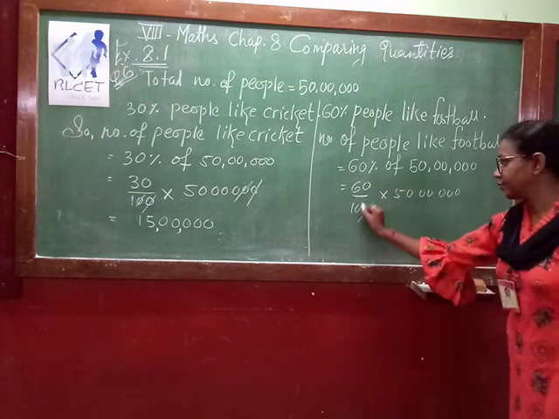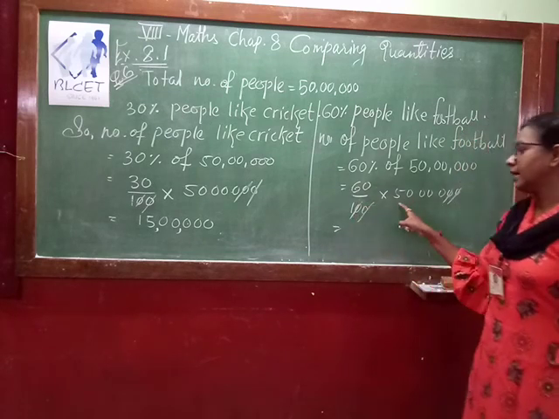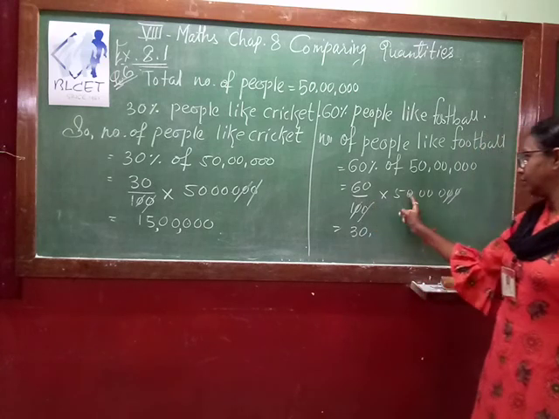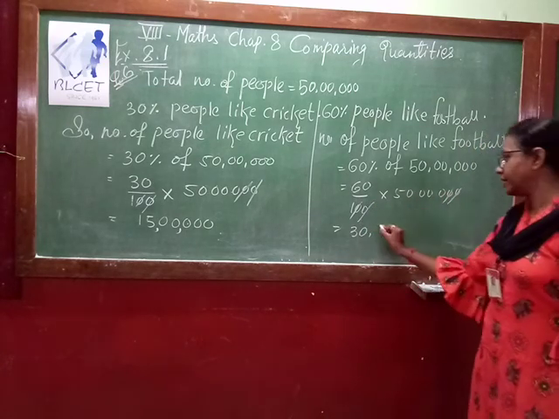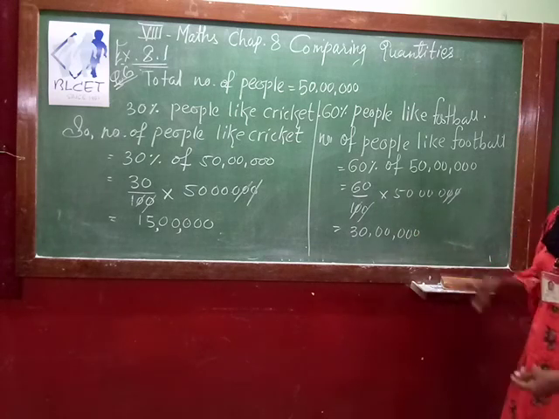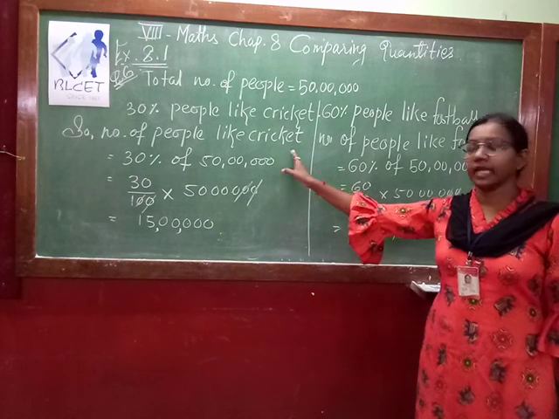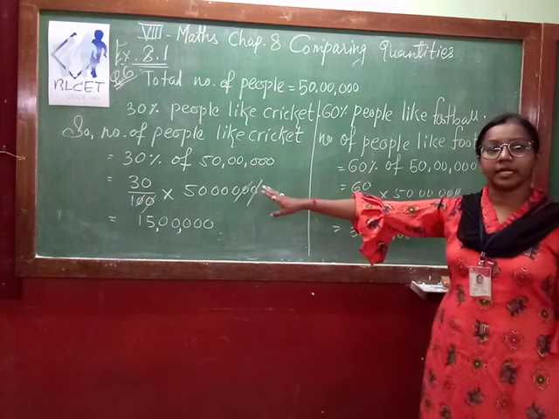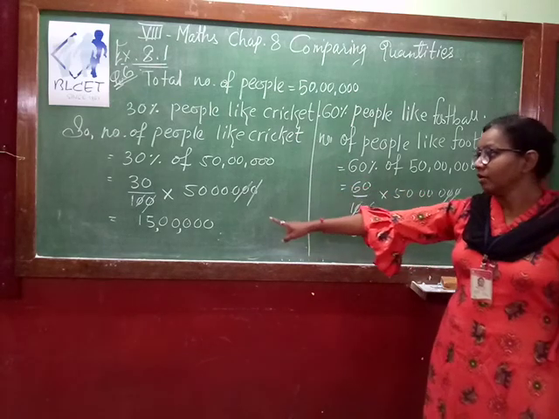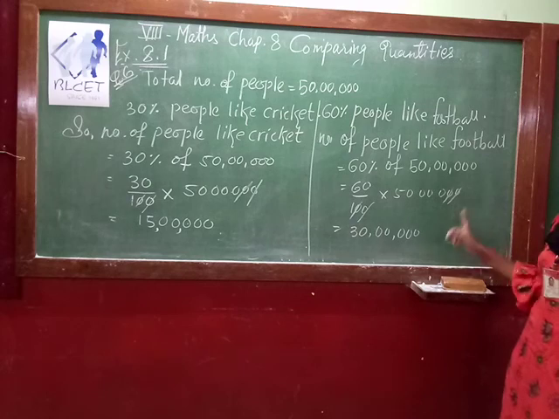So here these two zeros will get cancelled. So now what is left? 6 times 5 is 30. 5 0. So what is your answer? 30 lakh. So this way we can find the number of people who like a game, whatever percentage it is. So 15 lakh people like cricket. Here 30 lakh people like football.